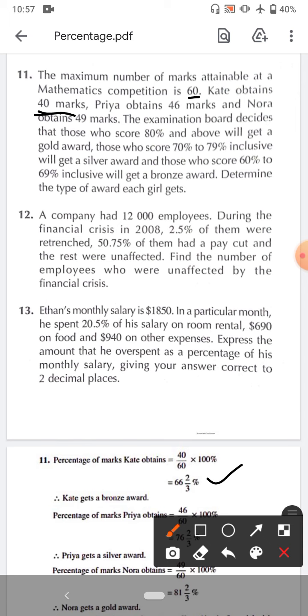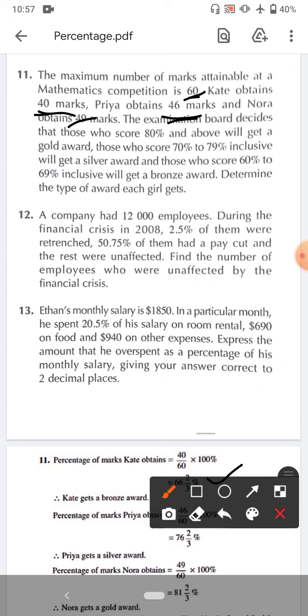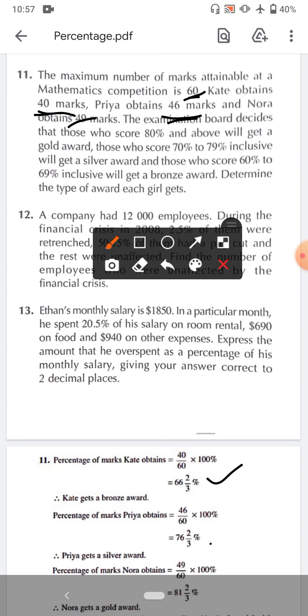Priya obtained 46 marks, which means 46 by 60 multiplied by 100%. Next, Nora obtained 49, which means 49 by 60 multiplied by 100%. So these give 76 whole 2 by 3% and 81 whole 2 by 3%. Simply remember 40 by 60 multiplied by 100, 46 by 60 multiplied by 100 and 49 by 60 multiplied by 100 give us the percentages.